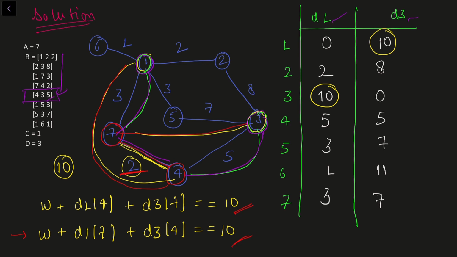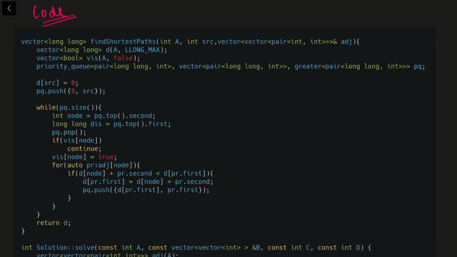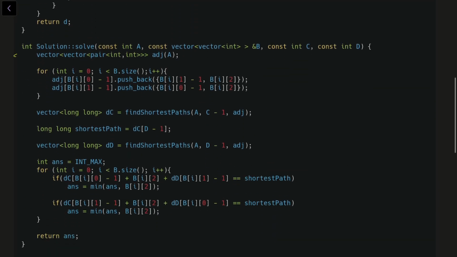Now let us move on to see the pseudocode of this problem. Now let us see the code to this problem. So this is the main solve function. We are given all the parameters right here. So the first thing that we are doing here is creating the adjacency list, and the adjacency list stores the neighbors and the corresponding weights. Okay. After that, I am running Dijkstra's algorithm.